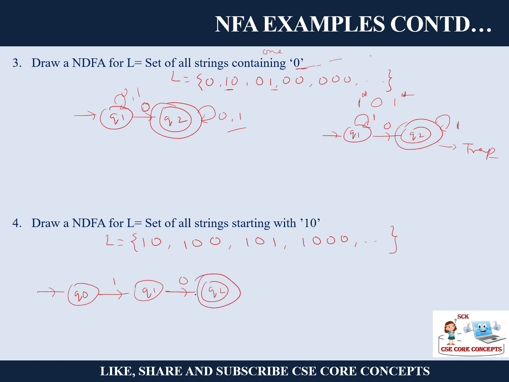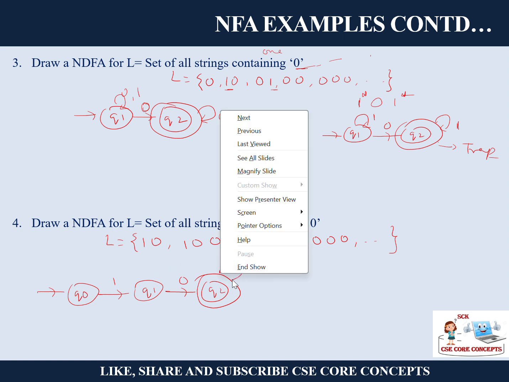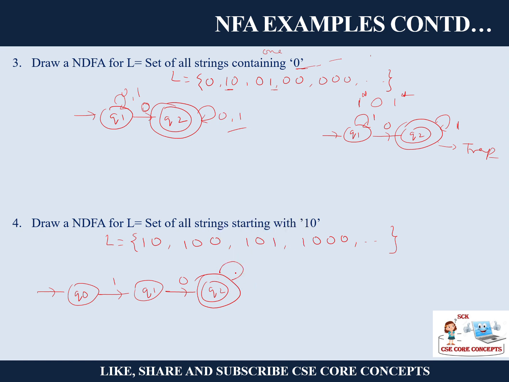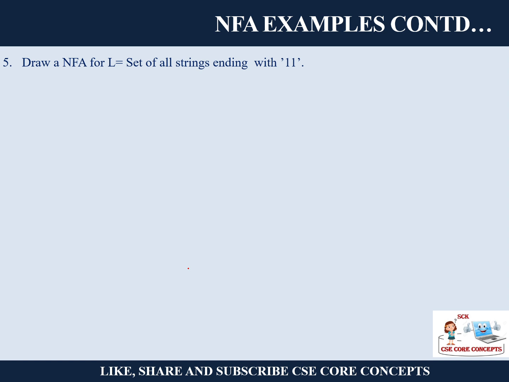Okay. Now after that 1 0, you can have any number of zeros and ones. But before that you should not have anything. So it may lead to a trap state. So the start should be your 1 0. But of course your 1 0 is not separable, so you cannot have 1 1 0. That is also not allowed. Okay, so fine. Let's see another.